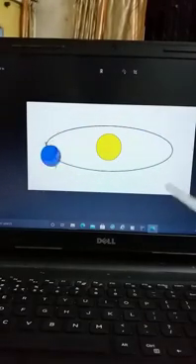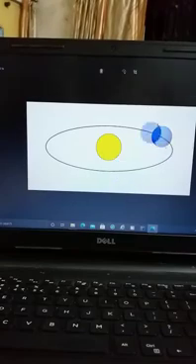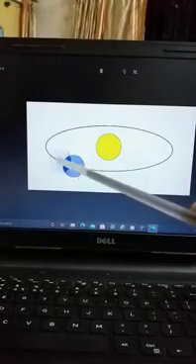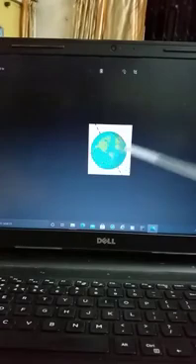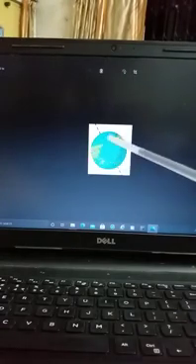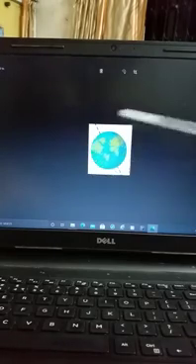So it spins from west to east. This movement of the earth is called rotation. When the earth moves on its own axis, look, the earth is spinning. This is the movement. When the earth is spinning, it spins from west to east.